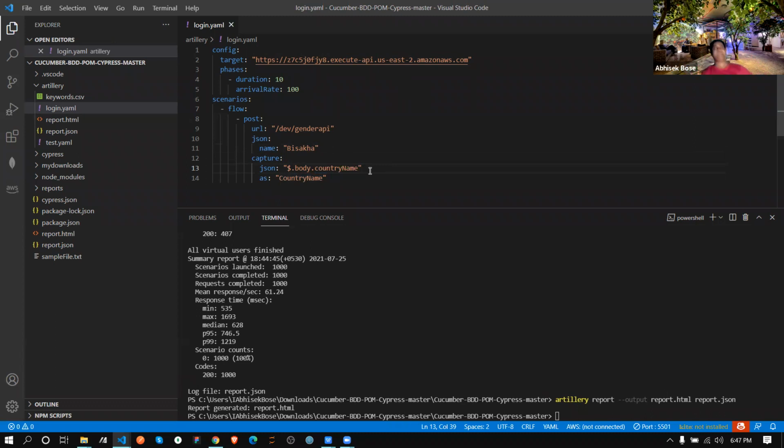Like if you are checking a login or registration API, obviously it will return the registered user ID. The developer returns it under the name user ID, that field name. You can't give any other name because that's what they are returning.